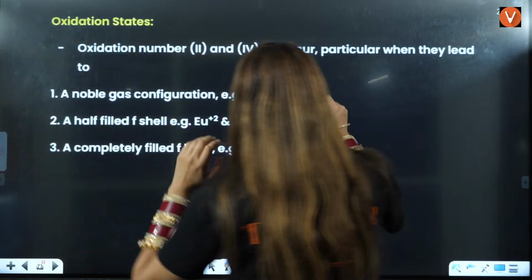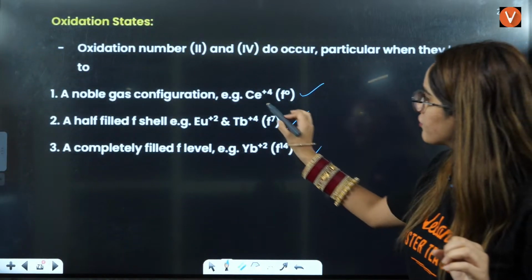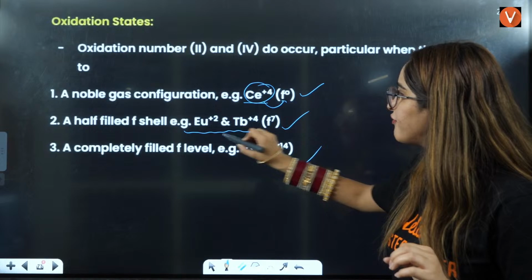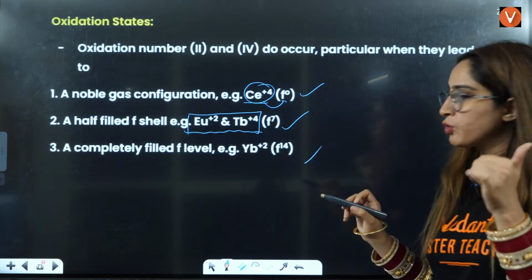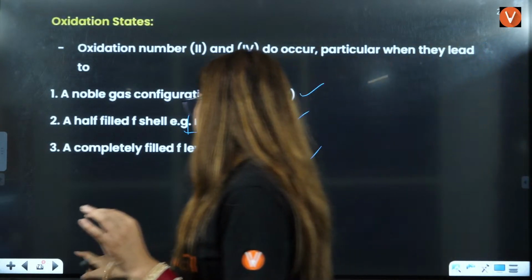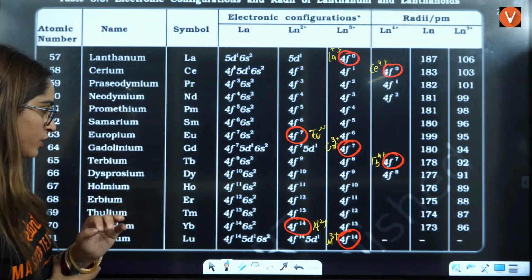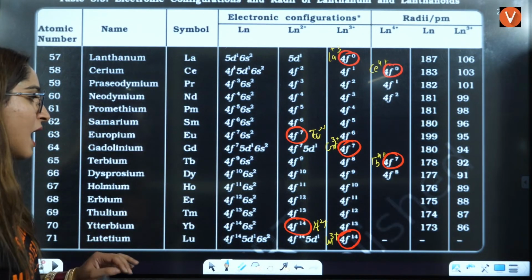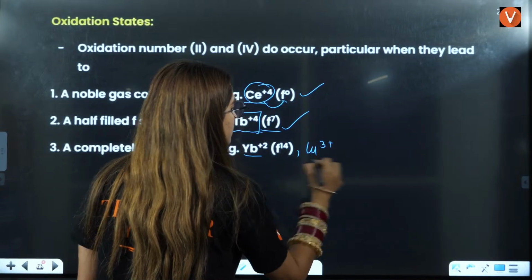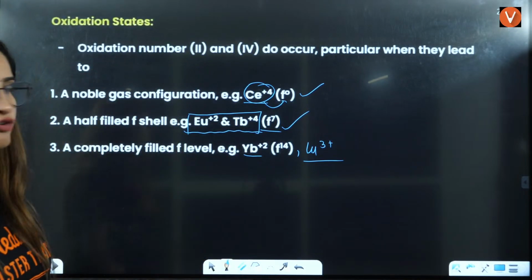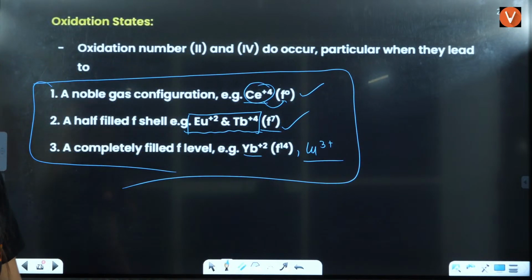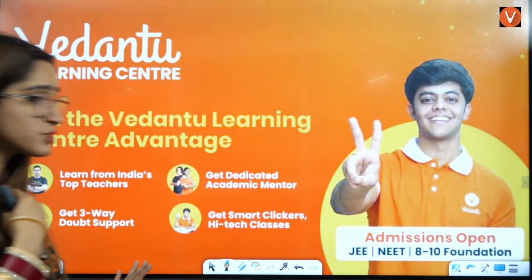This is the important part, that is a noble gas configuration. For example, cerium 4 positive will have 4f0, right? Then half filled and fully filled, if you say these two, europium 2 positive and terbium 4 positive have half filled, and ytterbium 2 positive and lutetium 3 positive have the 14 electronic configuration. You can also add lutetium 3 positive here, right? This also has fully filled electronic configuration. These are the important electronic configurations that you should remember, right? Okay, and that's it, students, that's it.